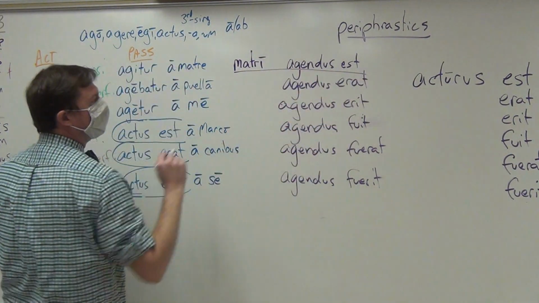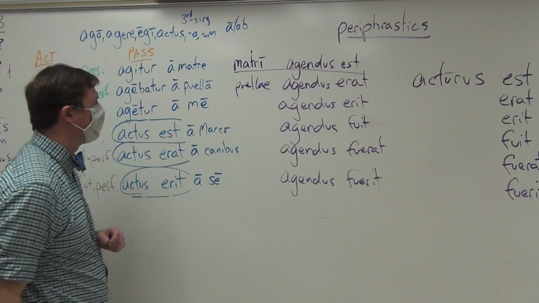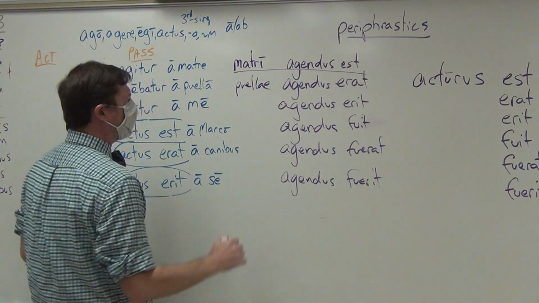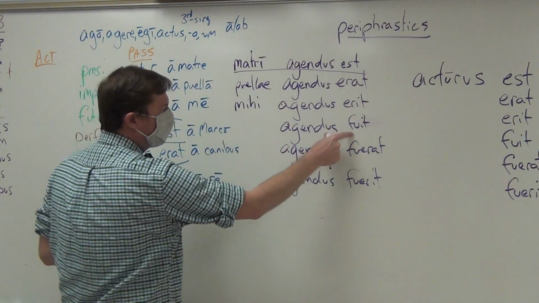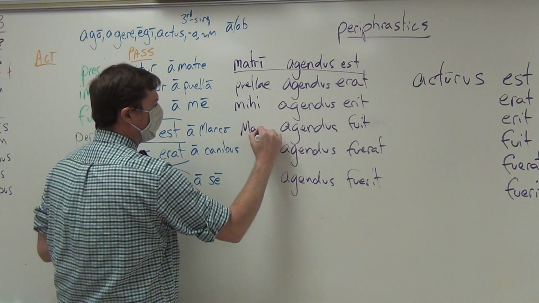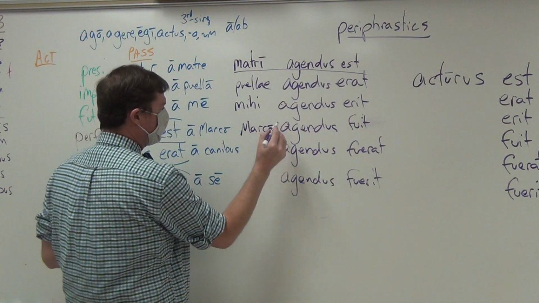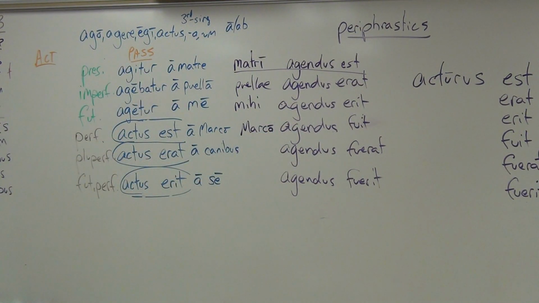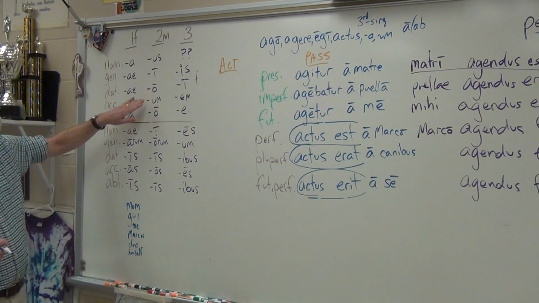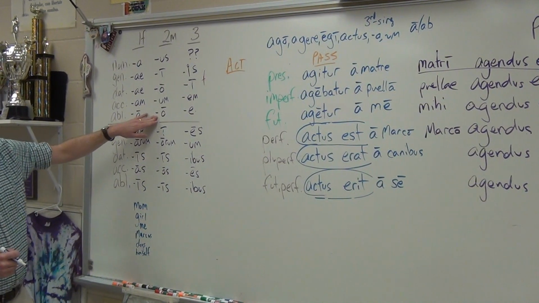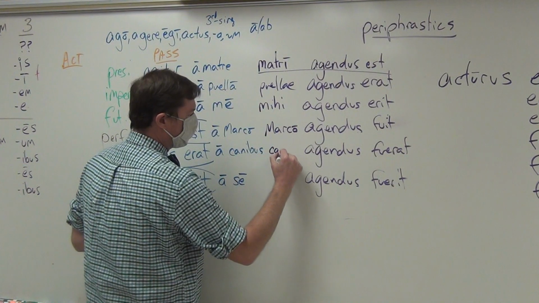He must have been driven to school. Dative case, puellae, by the girl. He will have to be driven to school. The dative mihi. He must have been driven to school, Marco. Because remember, Marco is the dative form, and exactly the same as the ablative. Over here in the second declension, you can see Marco in the dative, which I have in the purple, and Marco in the ablative, which I have in the blue. Then finally, he had to have been driven to school, canibus.